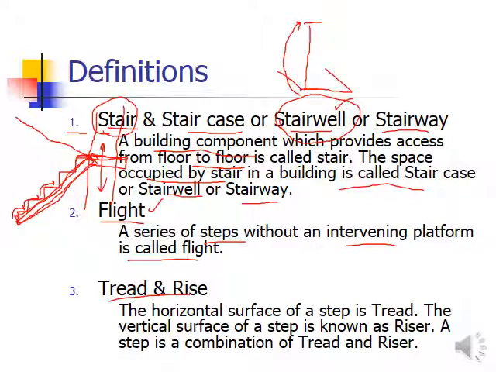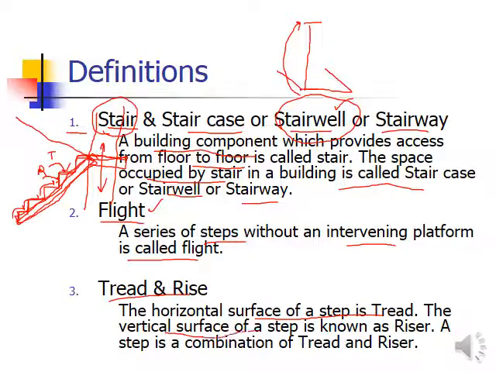The tread is the horizontal component of one step of the stair, and rise is the vertical component. If this is one step of the stair, then this is the tread, and this vertical one is the riser. Usually in numerical problems or in proportioning, we represent tread with capital T and rise as capital R. So the vertical dimension of one step of a stair is called rise, and the horizontal dimension is called tread.